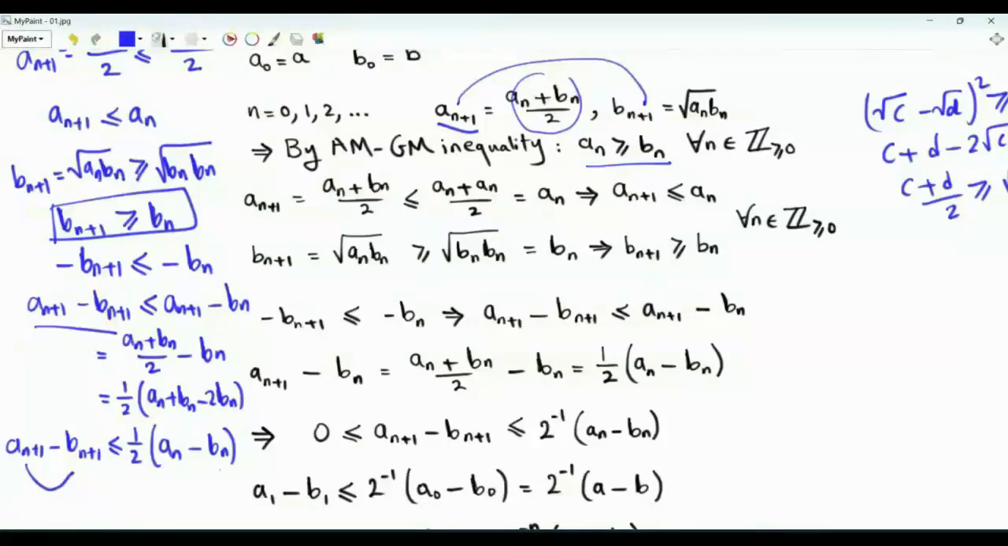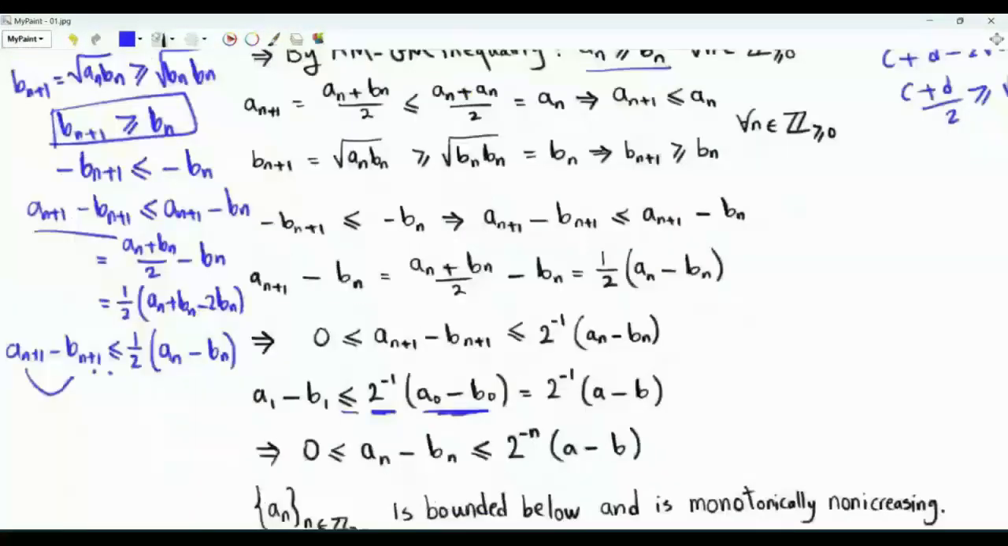The difference between a(n+1) and b(n+1) is less than or equal to 1/2 the difference between an and bn. This inequality means that, when we use n equal to 0, a1 minus b1 is less than or equal to 1/2 (a0 minus b0). This inequality also says that a2 minus b2 is less than or equal to 1/2 (a1 minus b1), which in turn is less than or equal to 1/2 (a0 minus b0).